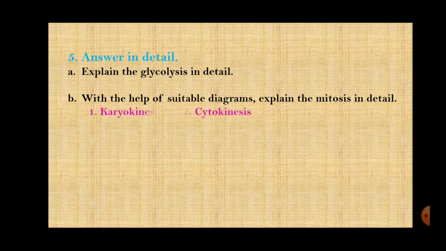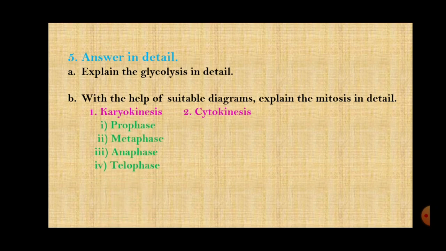Now this mitosis, I'm just giving you the points. First you will write mitosis. What is mitosis? Then you will write it takes place in two steps, karyokinesis and cytokinesis. Karyokinesis, as I had explained to you, has come from two words. Karyon means nucleus, kinesis means divide. Similarly, cyto means cytoplasm and kinesis means divide. So karyokinesis is the division of nucleus into two parts, and cytokinesis is the division of cytoplasm into two parts.